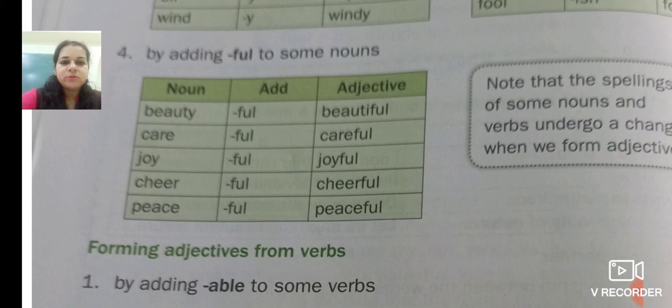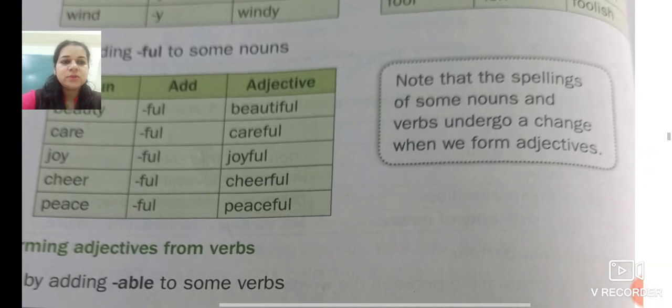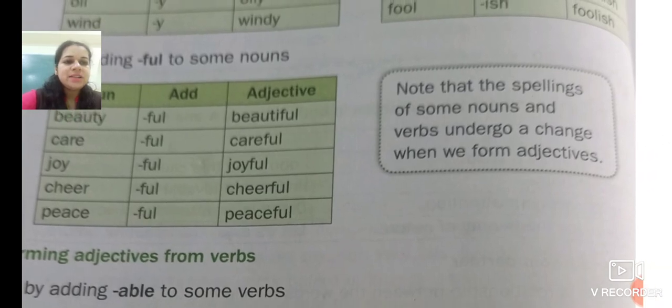Now, in number 4, by adding ful to some nouns like beauty, beautiful, care, careful, joy, joyful, cheer, cheerful, peace, peaceful. Now, there is a note. Note that the spellings of some nouns and verbs undergo a change when we form adjectives.